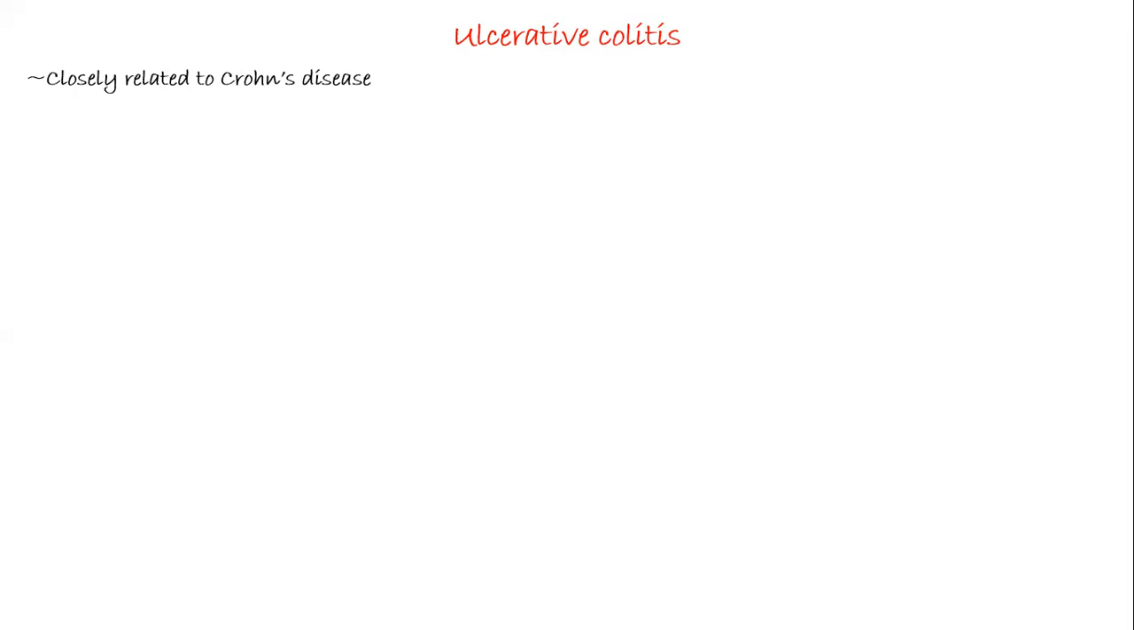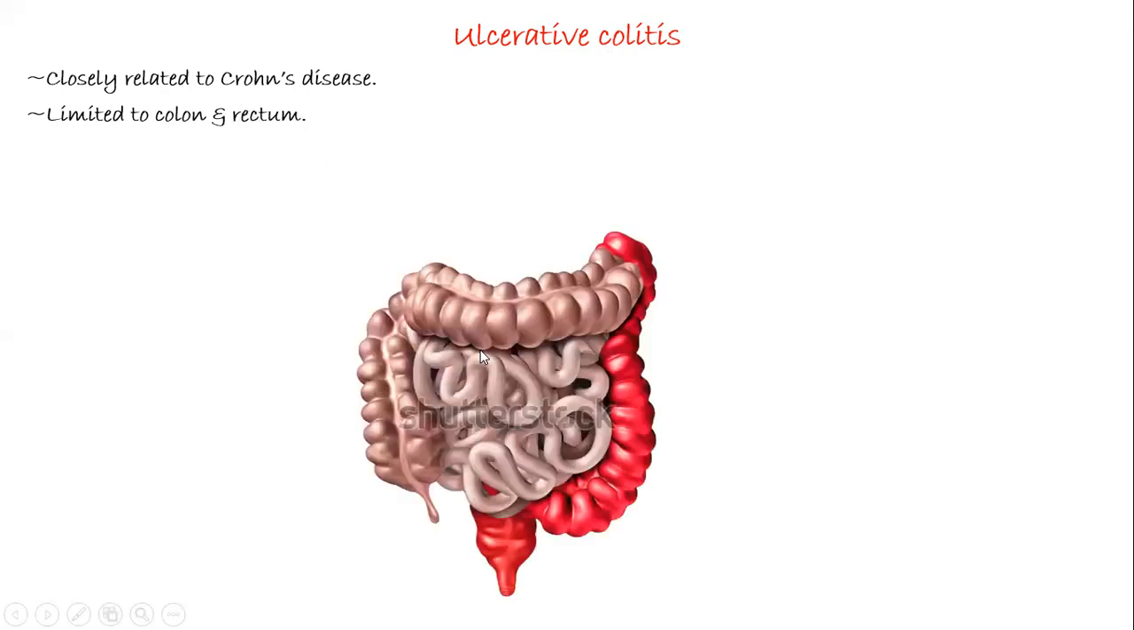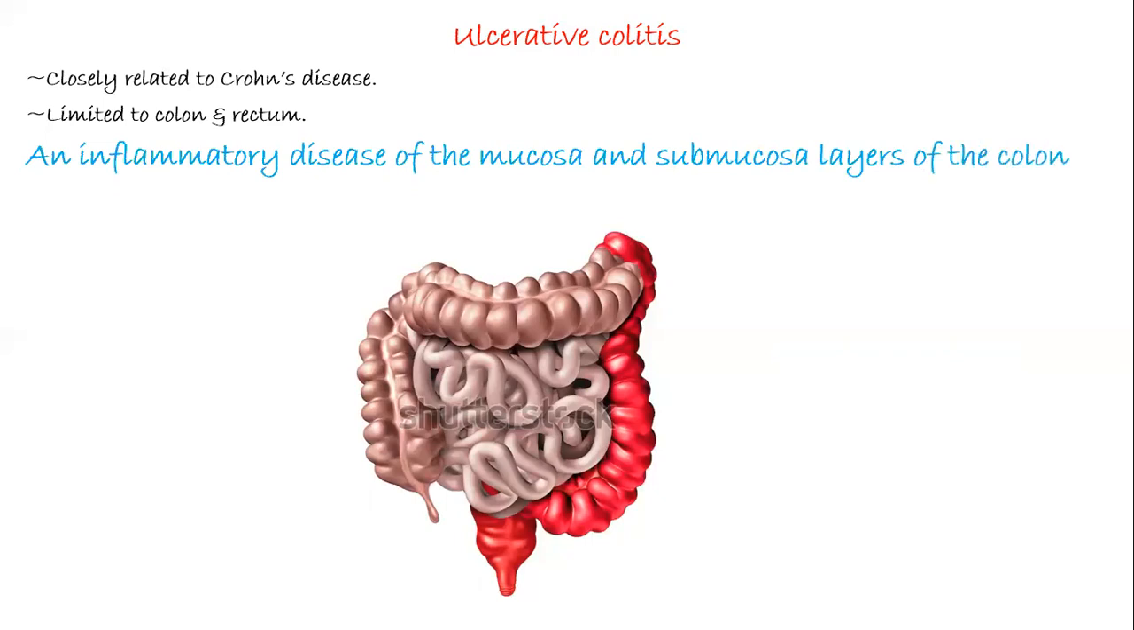Now we'll take a closer look at both forms of the disease. The first we are going to see is ulcerative colitis. Ulcerative colitis is closely related to Crohn's disease, and it is limited only to the colon and rectum. You can keep in mind that ulcerative colitis starts with C, so you can say it is limited only to the colon and the end part of the GIT. It is an inflammatory disease of the mucosa and submucosa layers of the colon and rectum.